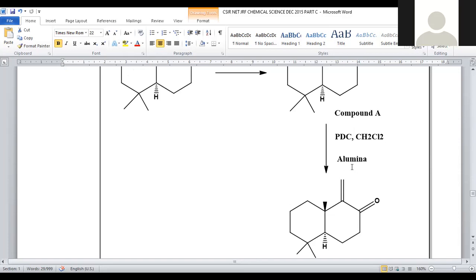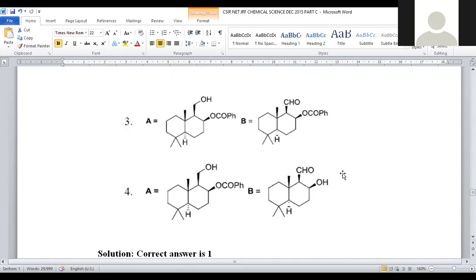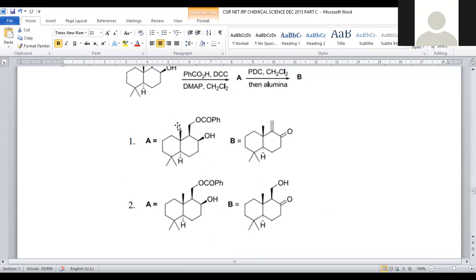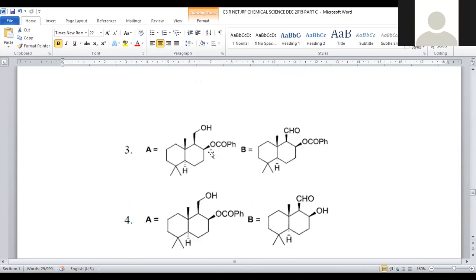Alumina is a better dehydrating agent, so it is used first. Initially, here the ester is there. The ester got cleaved and the corresponding hydroxy generated. Alumina is used to dehydrate this molecule, and we will get an olefinic double bond on the outside of the ring. So let us see where the option is given. In the first case, ester is formed in this. Here also ester is formed. So there is a possibility of first and second, and here the terminal hydroxy got hydrolyzed.